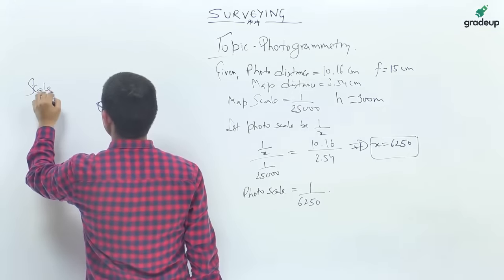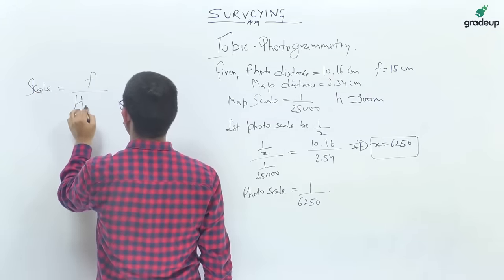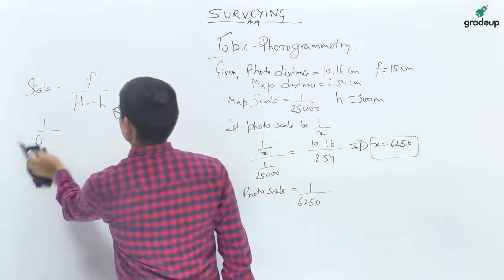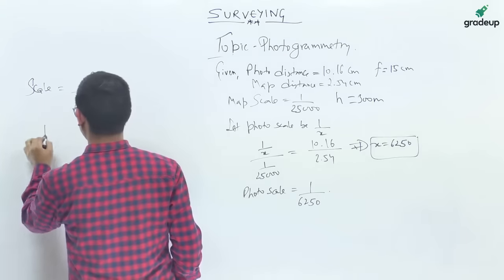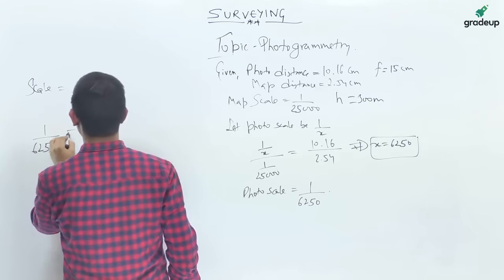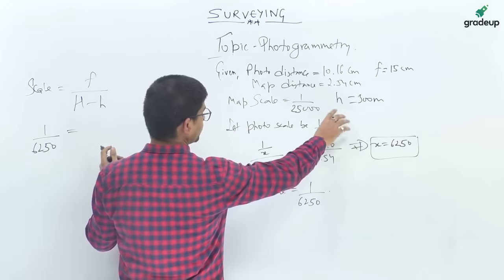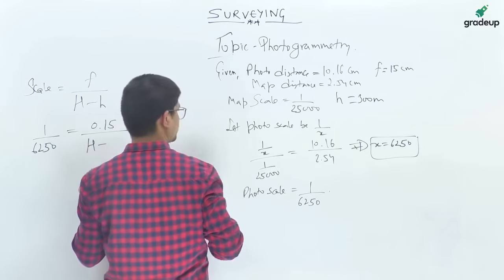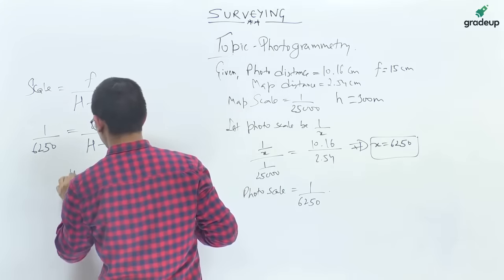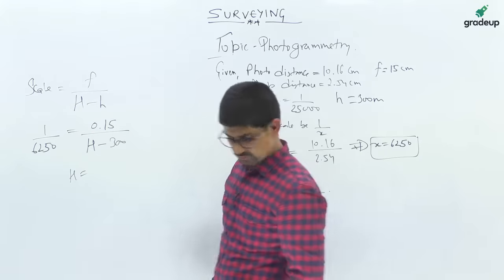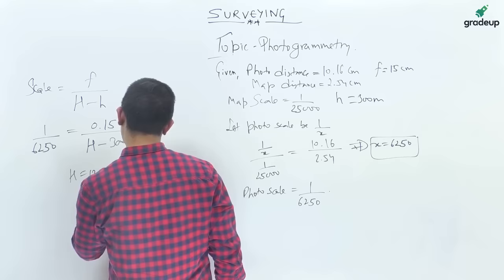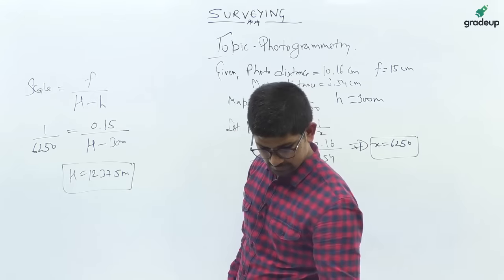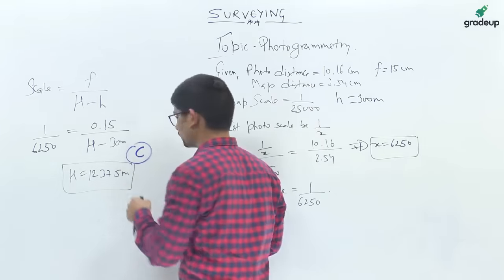So now we know the scale is equal to focal length upon H minus h. So the photo scale is 1 upon 6250. The focal length here is 15 centimeter, that is 0.15 meter, upon the flying height H, which we have to find, minus small h, which is 300. So if you simplify this, the value of H you will get is 1237.5 meters. So the correct option is C.